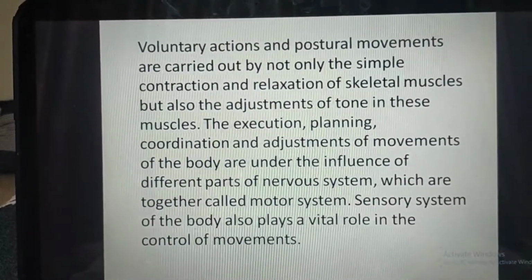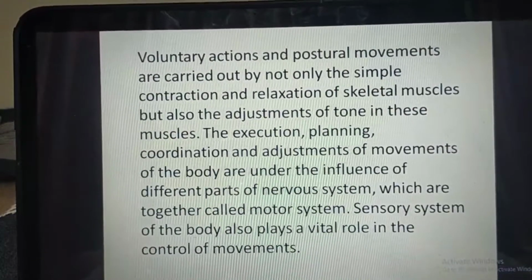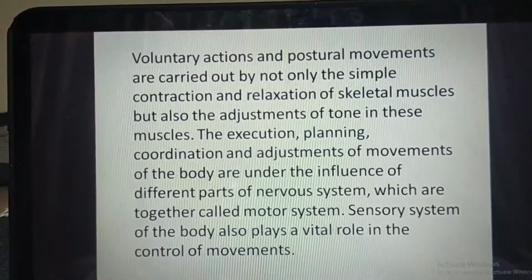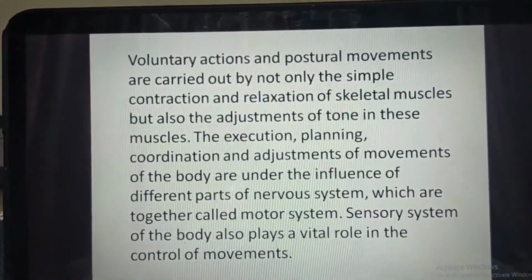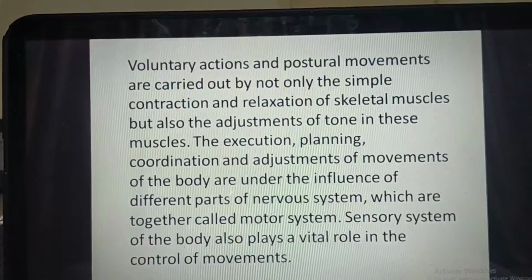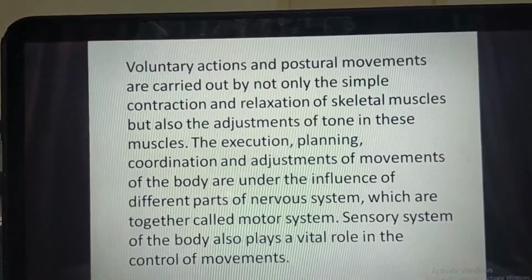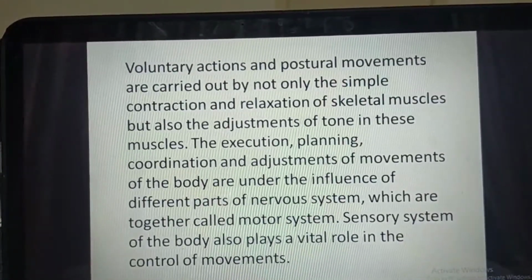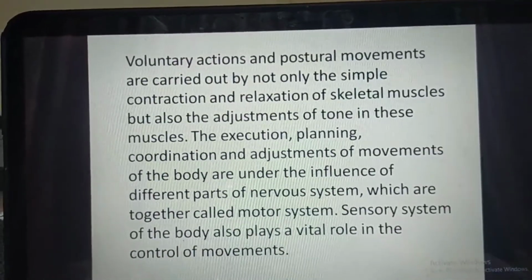Voluntary action and postural movement are carried out by not only the simple contraction and relaxation of skeletal muscle, but also the adjustment of tone in these muscles. The execution, planning, coordination, and adjustment of movements of the body are under the influence of different parts of the nervous system, which are together called the motor system. And the sensory system of the body also plays a vital role in the control of movements.